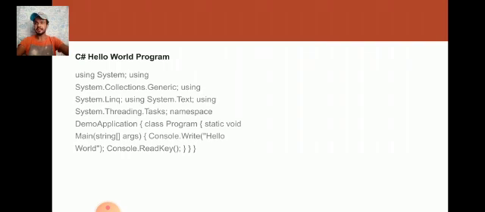C# Hello World program: using System; using System.Collections.Generic; using System.Linq; using System.Text; using System.Threading.Tasks; namespace DemoApplication { class Program { static void Main(string[] args) { Console.WriteLine("Hello World"); Console.ReadLine(); } } } This is a C# Hello World program.